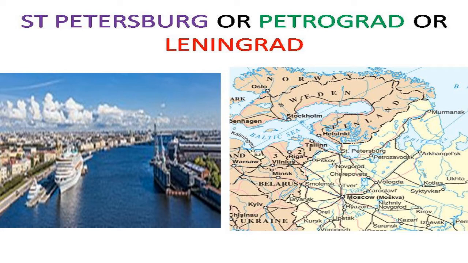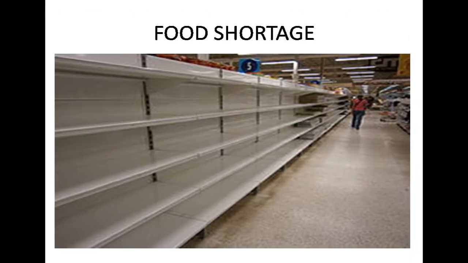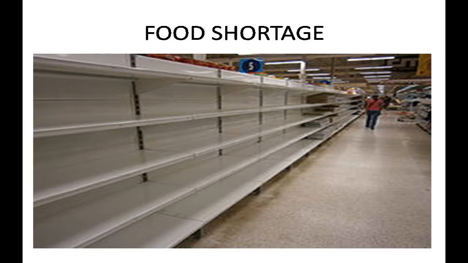They wanted peace and bread. It's simple to understand: shortage of food, so they wanted bread and peace.